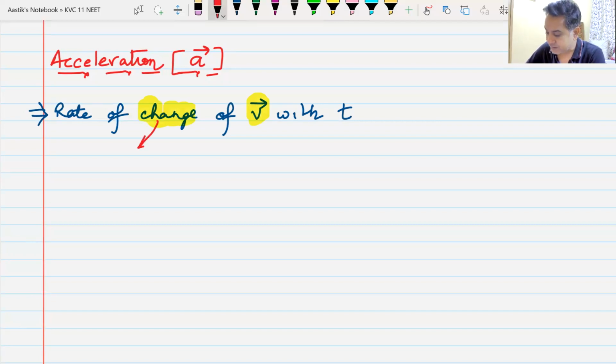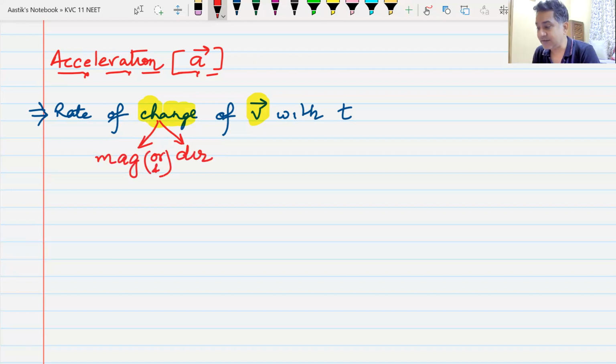This velocity is a vector, so it can change in magnitude or it can change in direction, or it can change in both. So in all the three different cases, we will call that the body is accelerating.